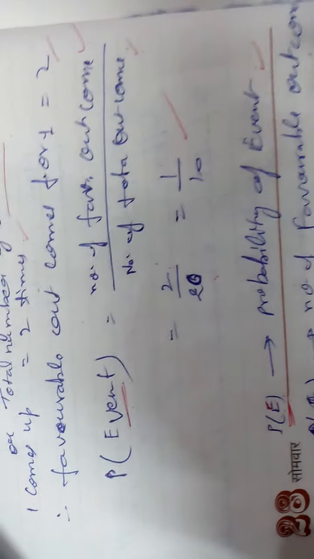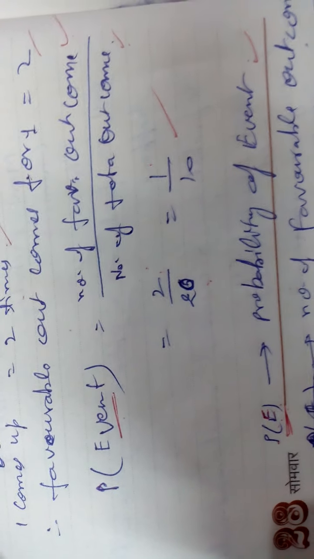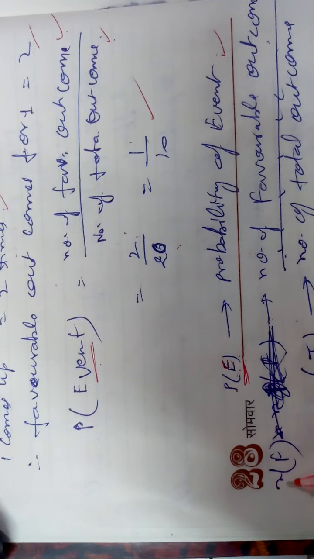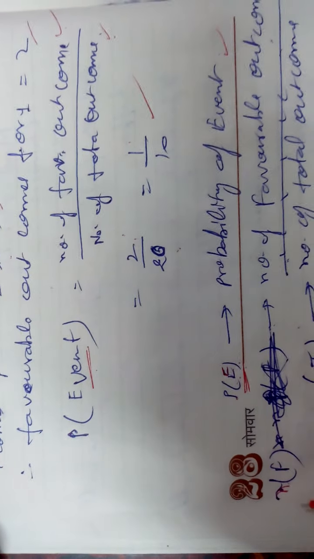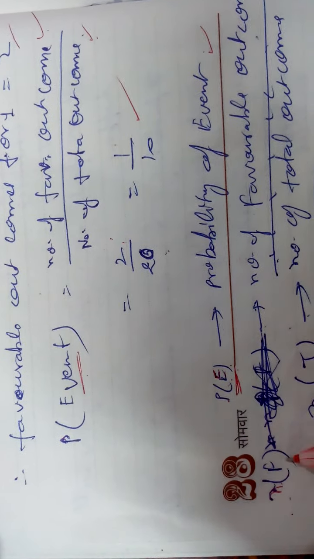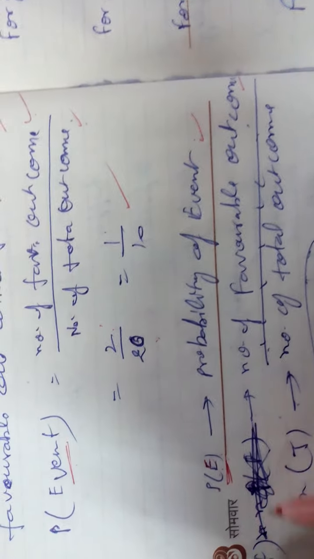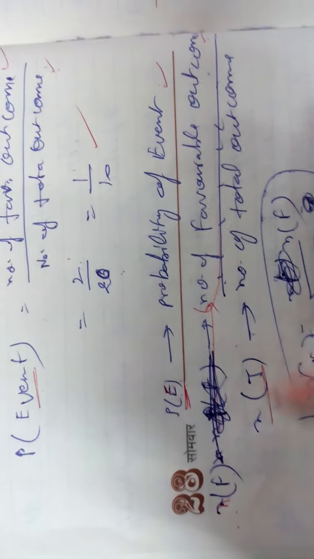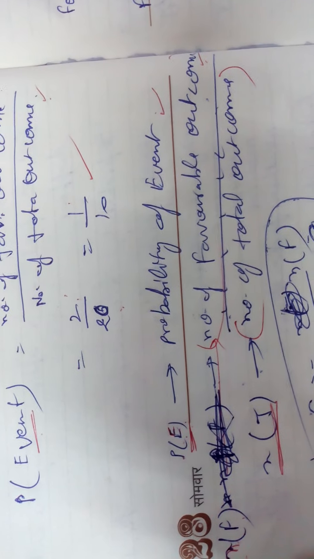Only 2 things: number of favorable outcome and number of total outcomes. NF indicates number of favorable outcome, and NT is the number of total outcome.